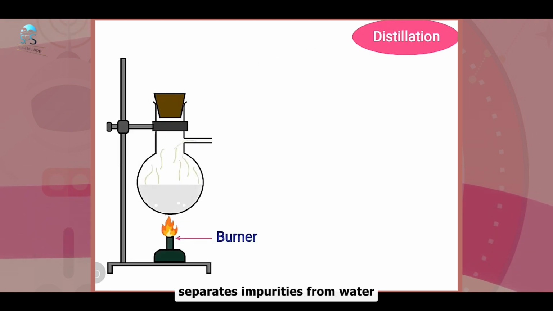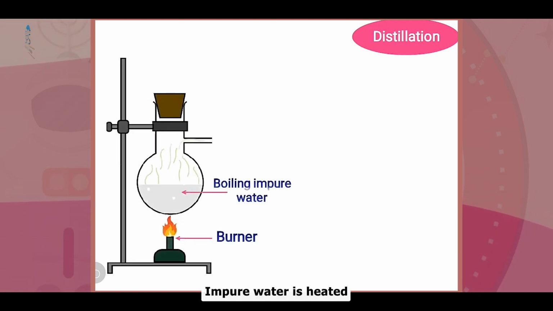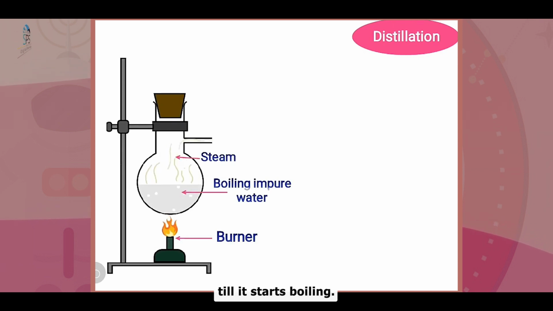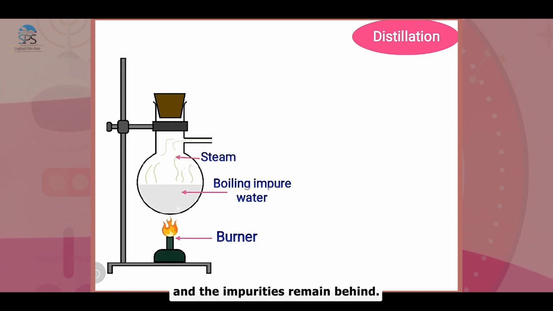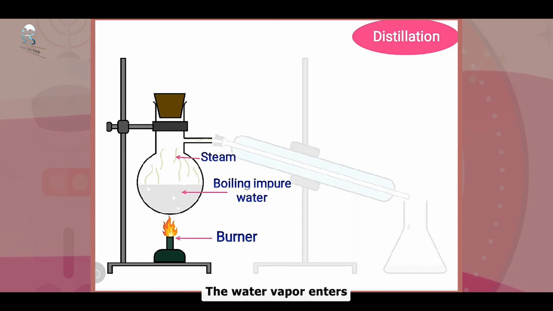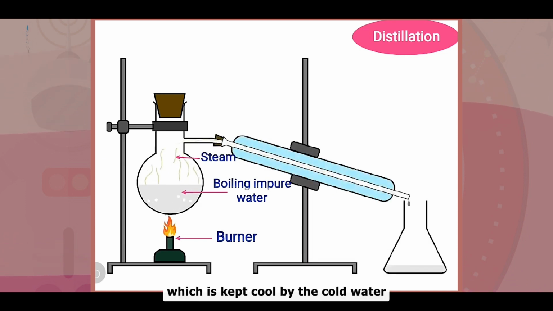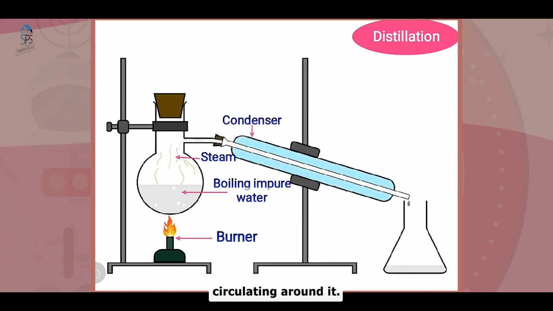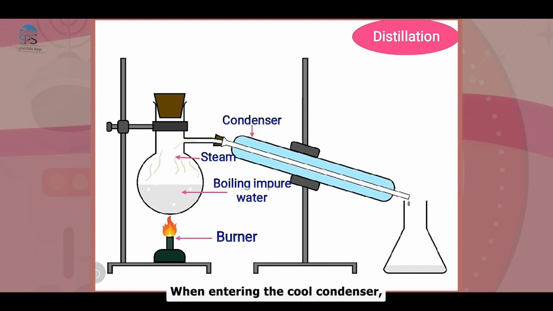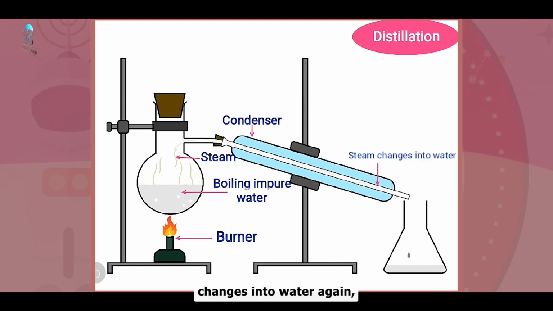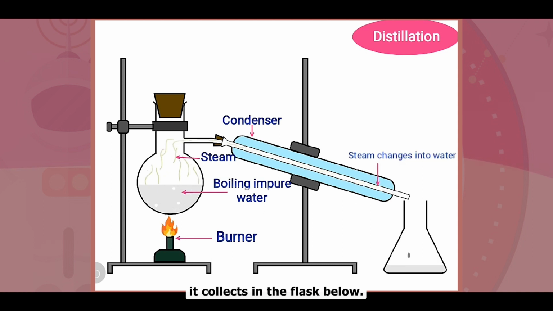Distillation is a method which separates impurities from water. In distillation, impure water is heated till it starts boiling. On boiling, the water turns to vapor and the impurities remain behind. The water vapor enters the condenser, which is kept cool by the cold water circulating around it. On entering the cool condenser, the hot steam or water vapor changes into water again. It collects in the flask below.